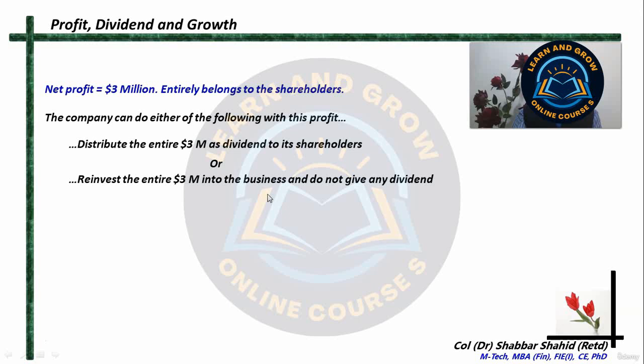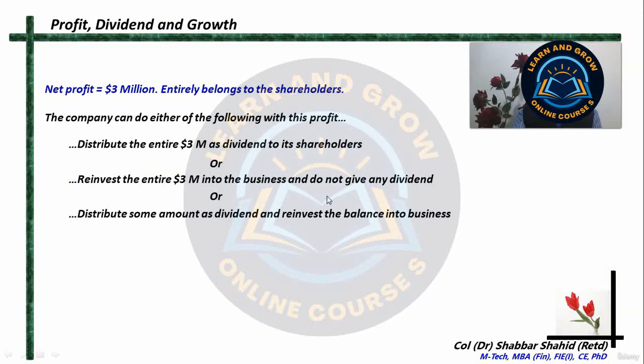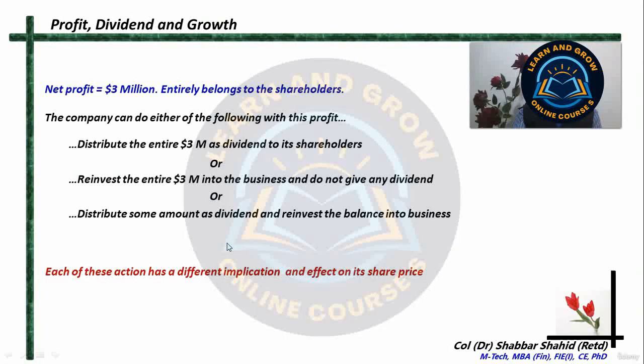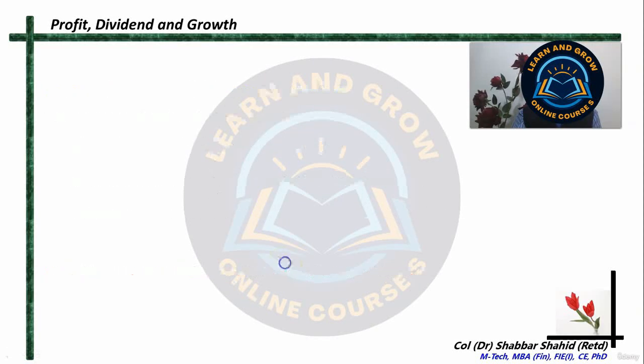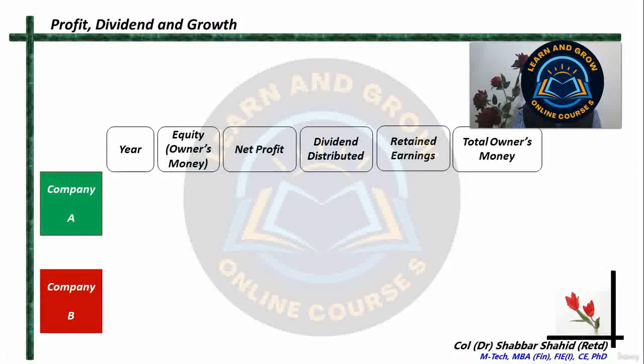That also is permissible because in either case, the beneficiaries are the shareholders only. The company belongs to the shareholders. Or the company can take a mid path. It can distribute some amount as dividend and reinvest the balance amount into the business. But each of these actions, depending upon what action the company takes, will have an implication and effect on the share price of the company. Let us see how it affects the growth of the company.